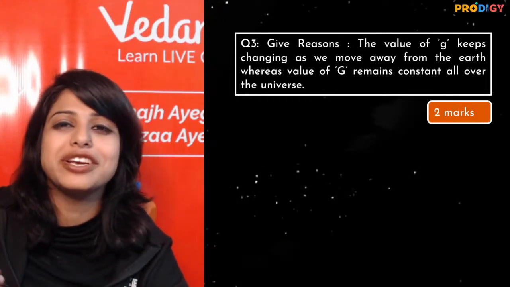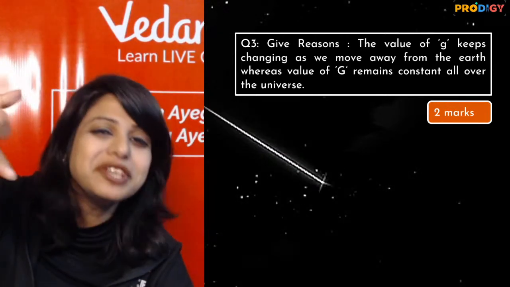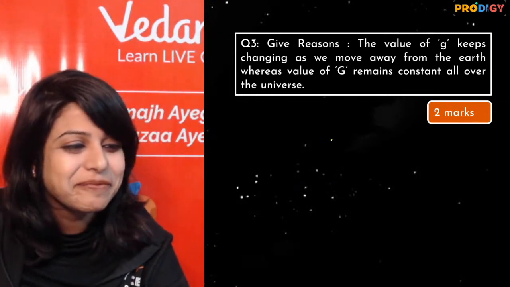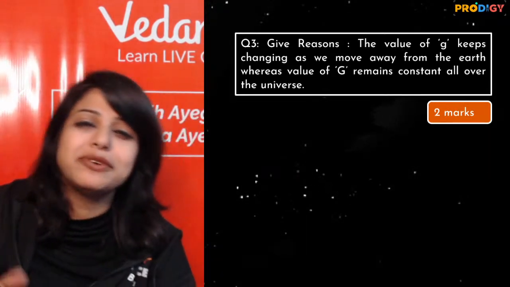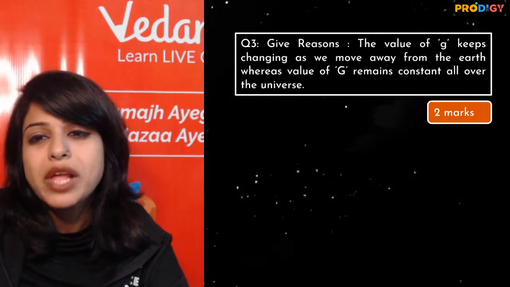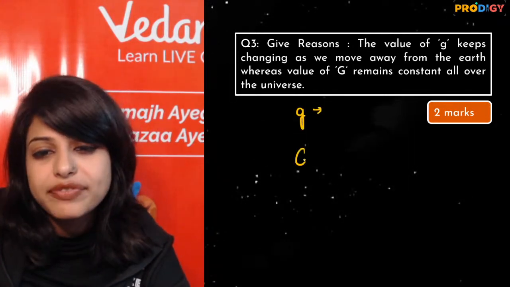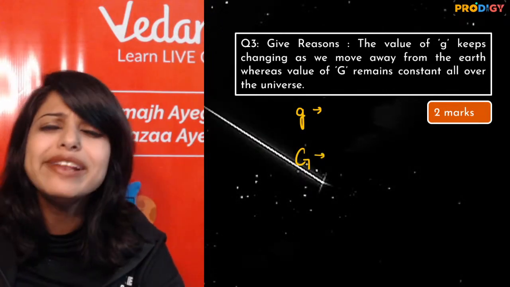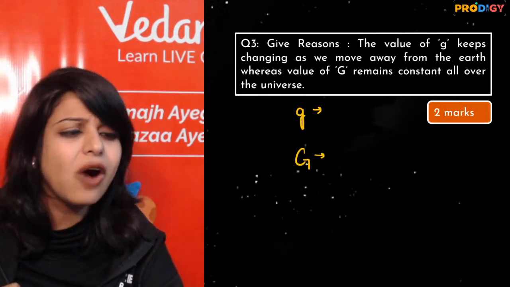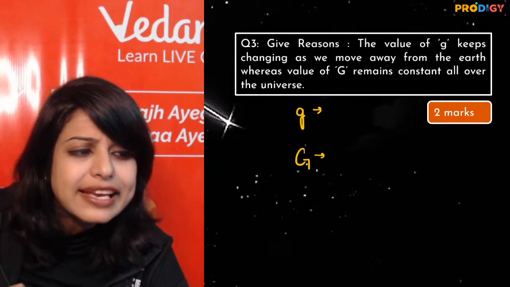What will you do? Exactly, Rishabh. Fiery combination. We know everything, ma'am. Like that, children are like this. Sometimes you have to find it there. Come on, tell me what is this? The value of small g keeps on changing, but the value of capital G doesn't. How will you justify this? How will you justify? Exactly, Gauri.